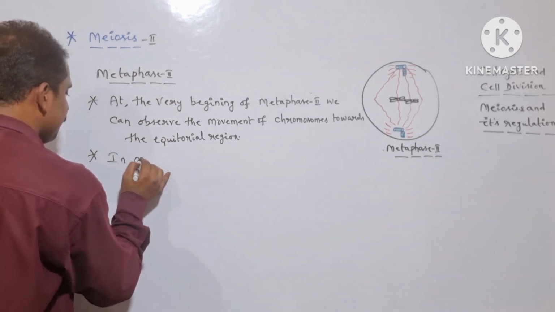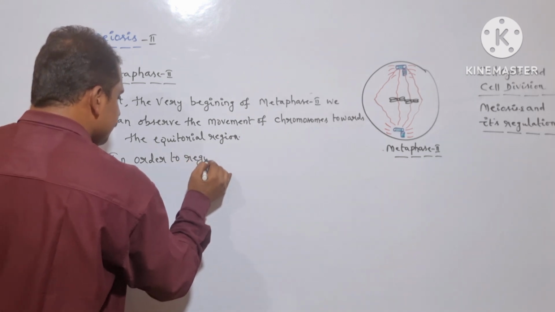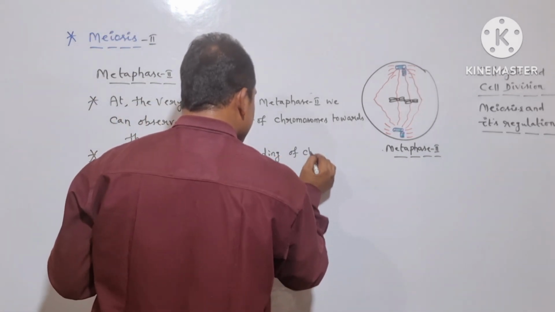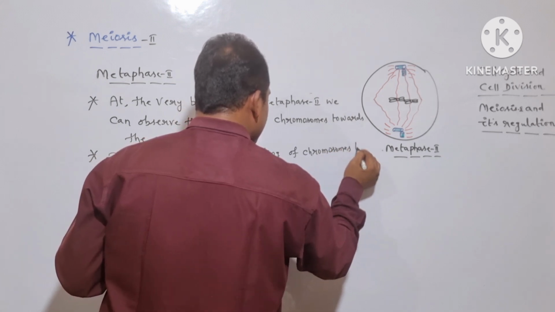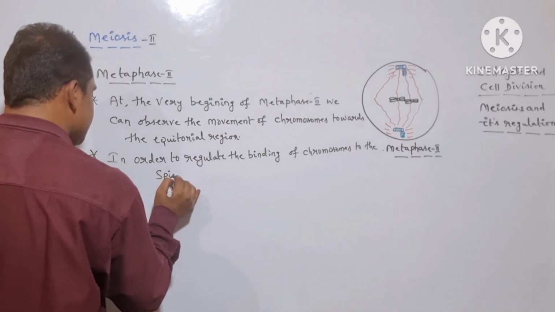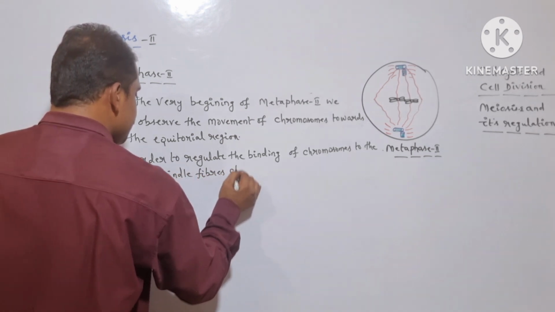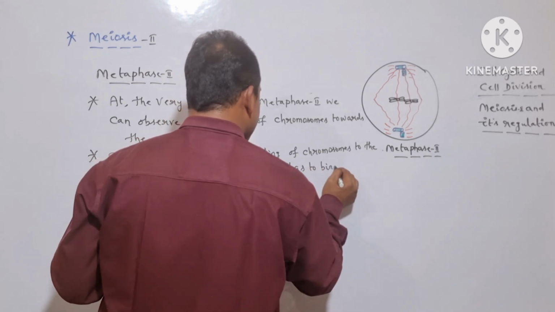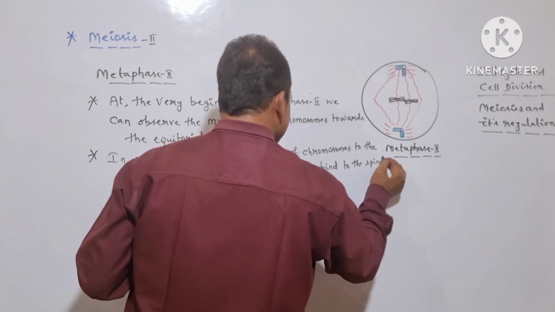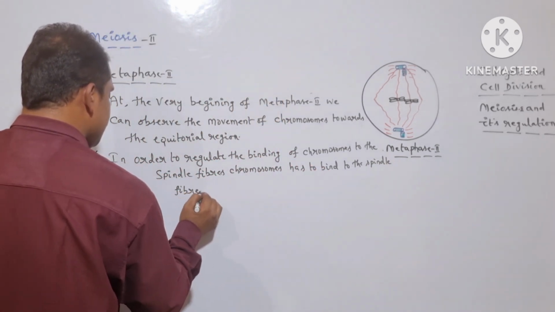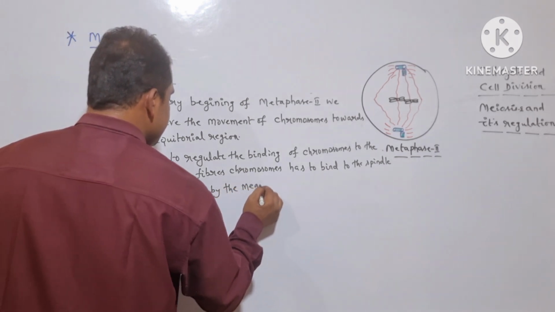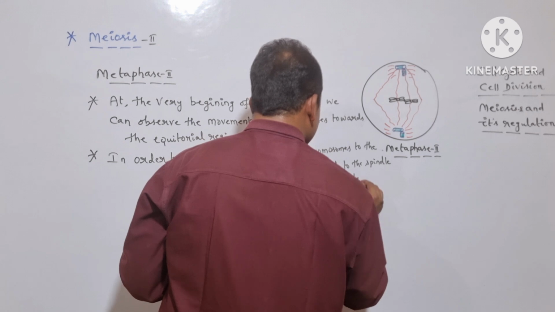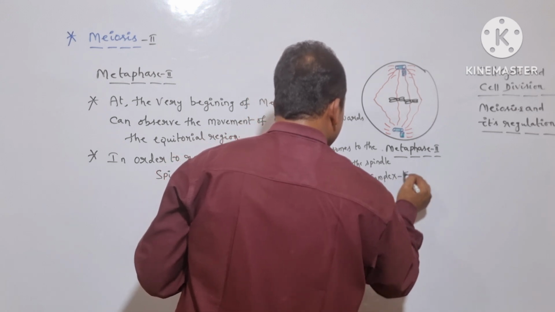In order to regulate the binding of chromosomes to the spindle fibers, chromosomes have to bind to the spindle fibers by means of a disc-shaped protein complex, termed as kinetochore.